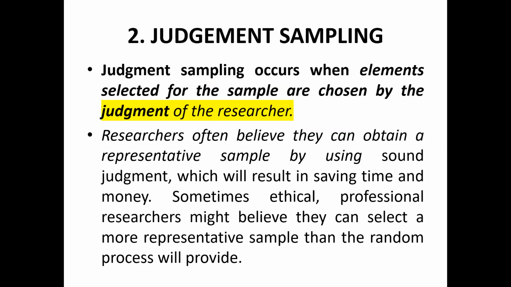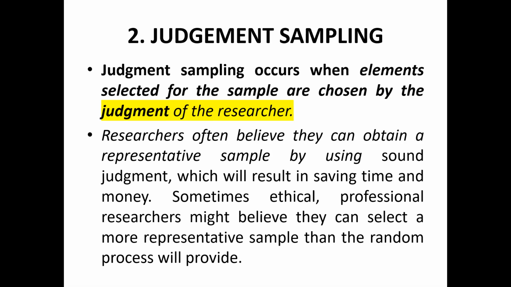Second is judgment, which is also known as purposive sometimes. So judgment is as per the judgment of the researcher. Judgment sampling occurs when elements selected for the sample are chosen by the judgment of the researcher. So the researcher feels that a particular respondent is suitable for his or her study. Researchers often believe they can obtain a representative sample. Representative sample means that it is representative of the entire population. The conclusion which the researcher would get from that sample would be representative of the entire population.